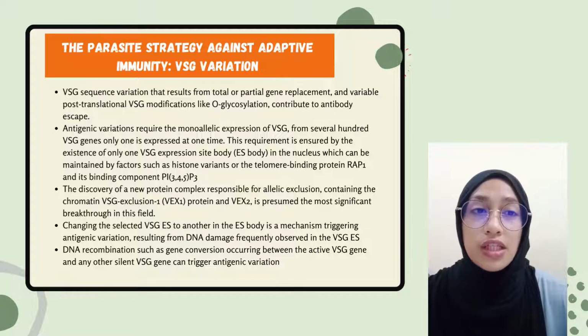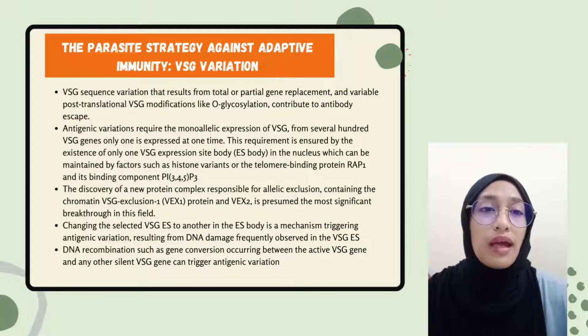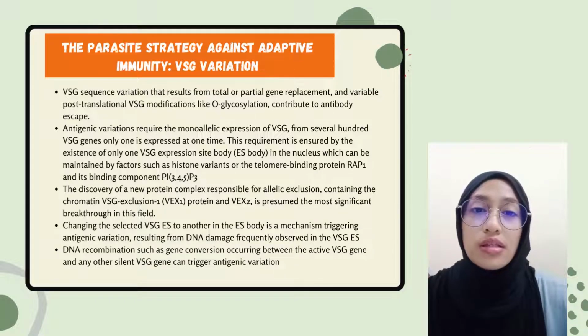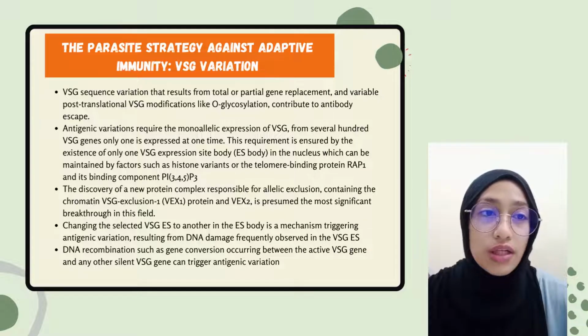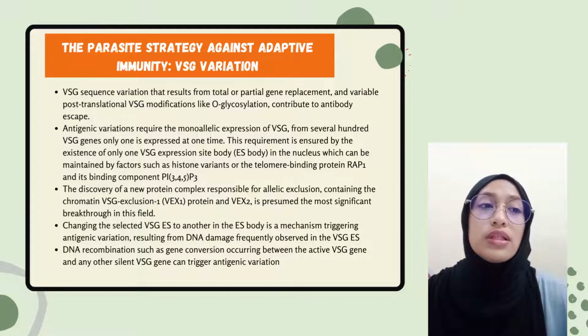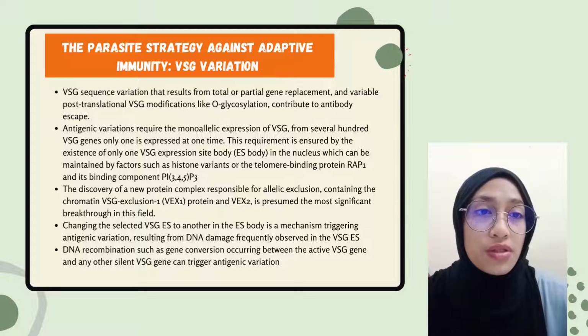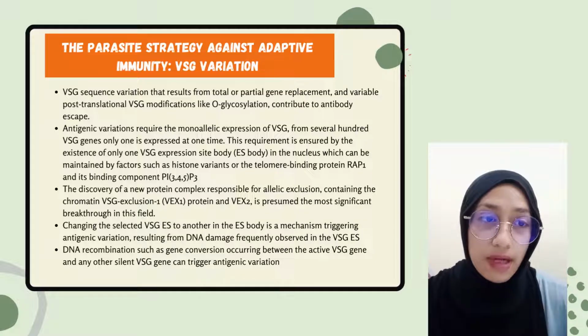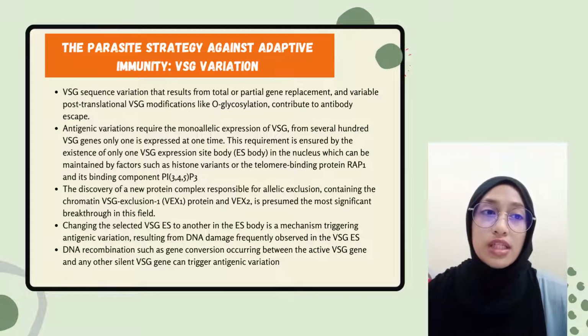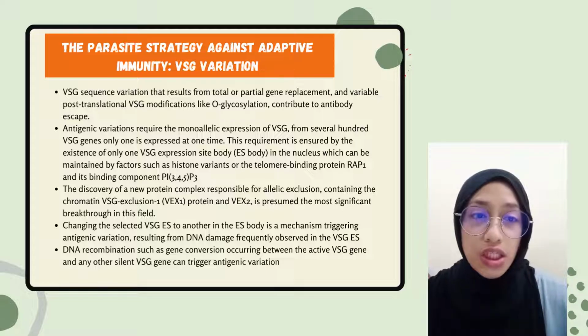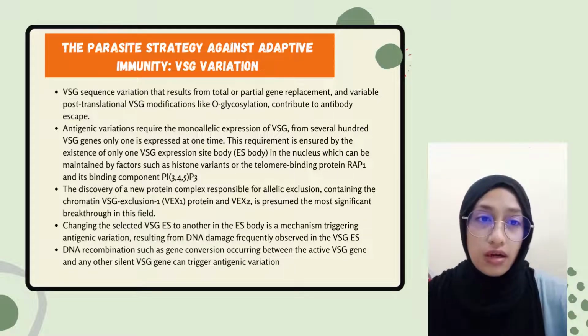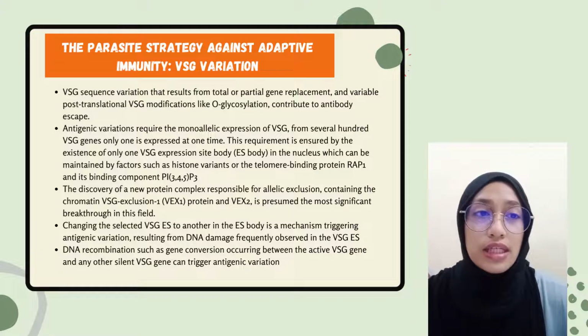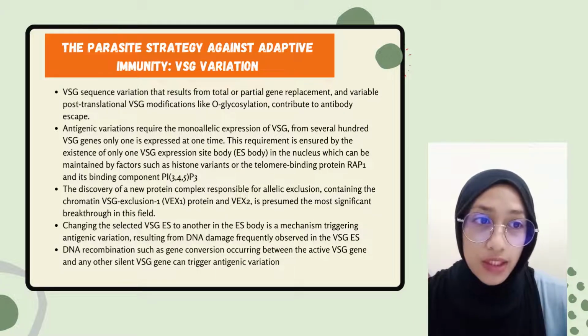So changing the selected VSG expression site to another in the ES body is a mechanism that will trigger the antigenic variation that results from the DNA damage frequently observed in the VSG expression site due to its open chromatin configuration and high transcription rate. Importantly, the mechanism linking DNA damage to VSG expression site switching was found to involve ATR, which is a DNA damage signaling protein kinase.